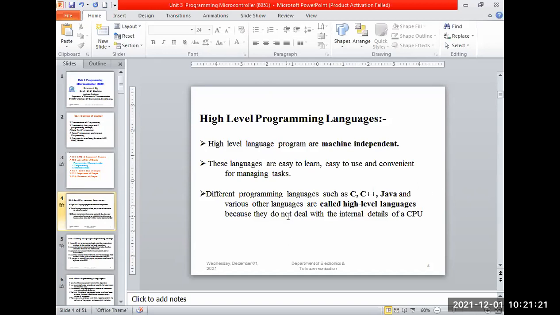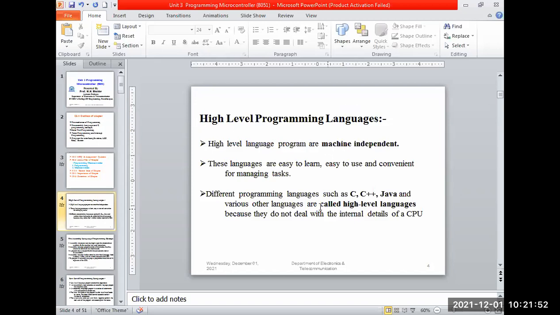If you see, all these languages can be portable from one processor to another processor. That's why this is machine independent. The code we have written can run on one PC, and it can run on another PC also. It may be Linux, it may be i3, i5, i7, any series. Machine here means either a microcontroller or a microprocessor. That is the meaning of high level language.